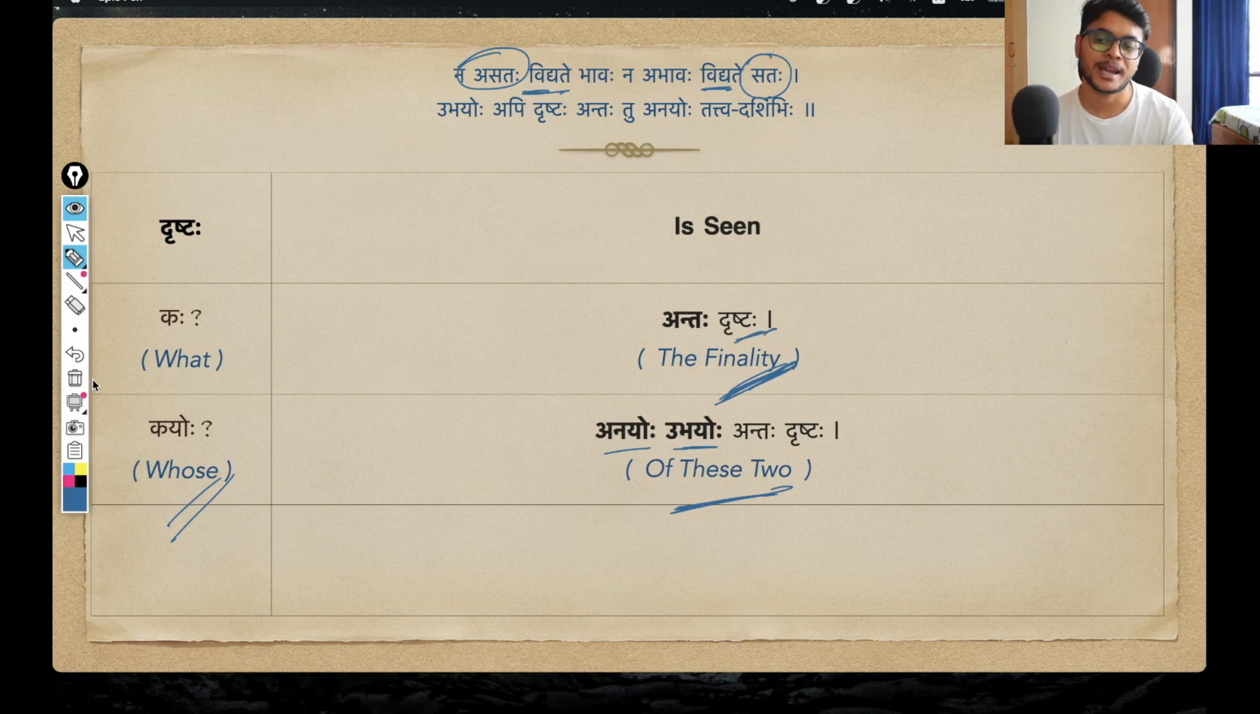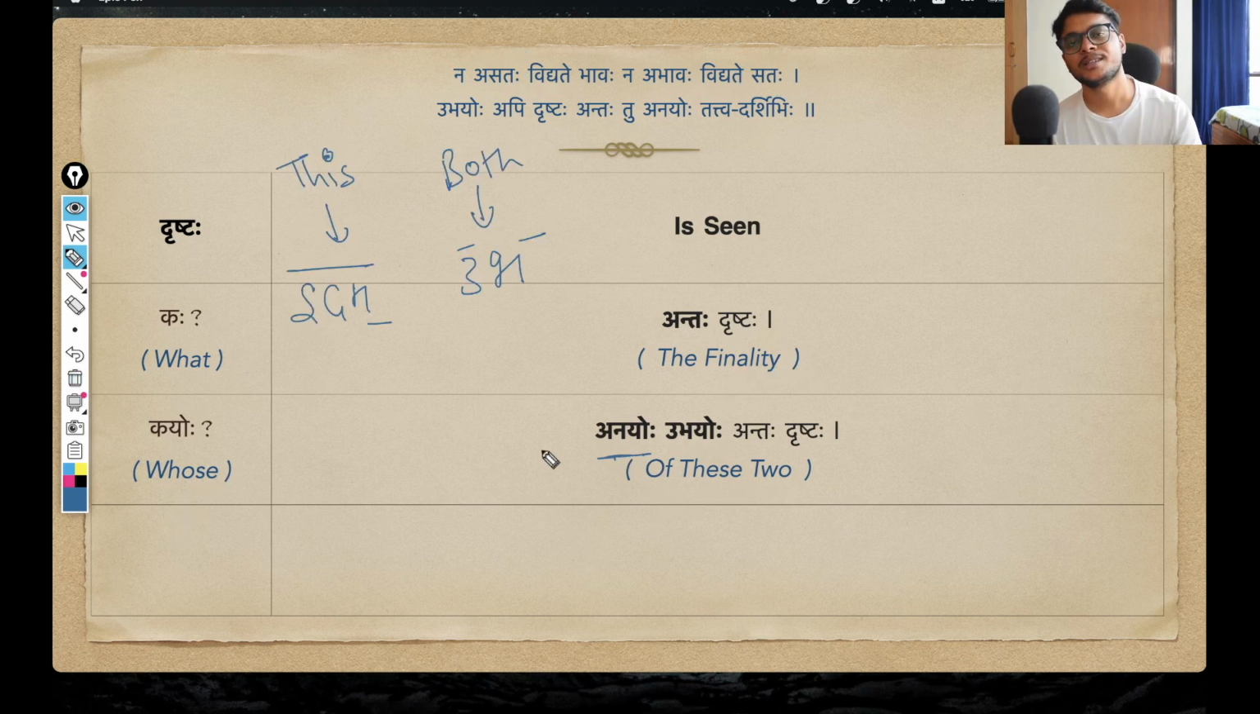Anayoho ubhayoho. Let us understand these words. Anayoho is coming from the pratipadika idam. Idam we have seen very often. This is a pronoun that represents this. And ubhayoho is coming from the pratipadika ubha. Ubha simply means both. This we have seen many times in the first chapter. Senayor ubhayor madhye, in the middle of both the armies. Ubhayoho madhye, in that sense.